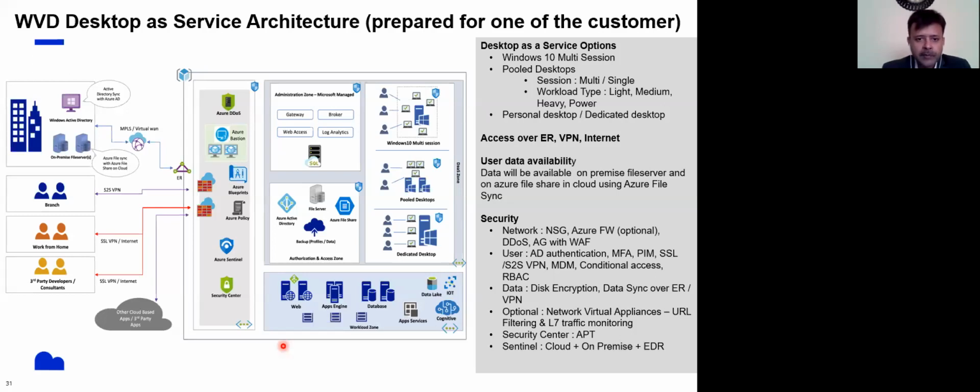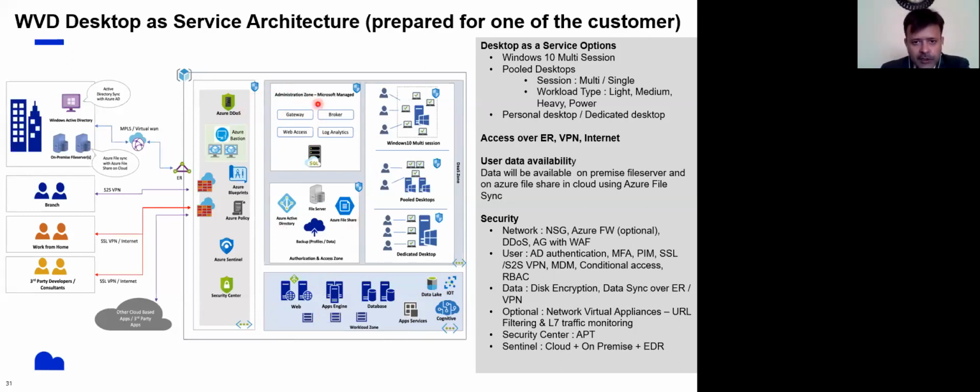We helped them with the WVD environment. This customer was already using Azure services, data lake and IoT and all. They just needed a WVD environment because of the pandemic. All the users were working from home. So what we did for them is to deploy the WVD.